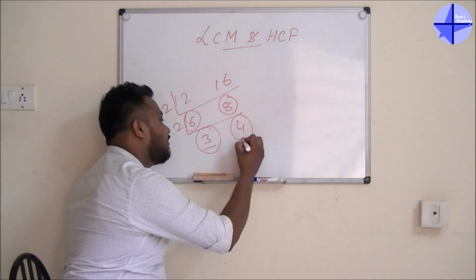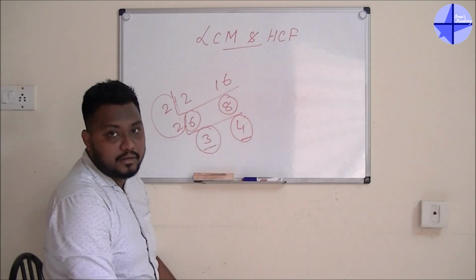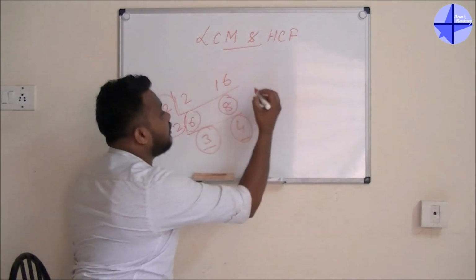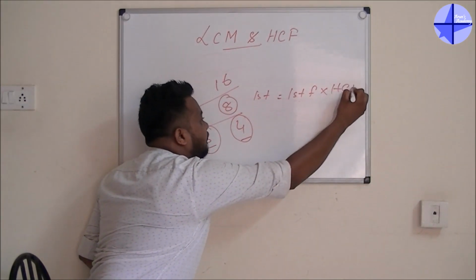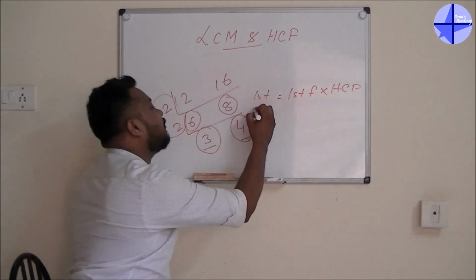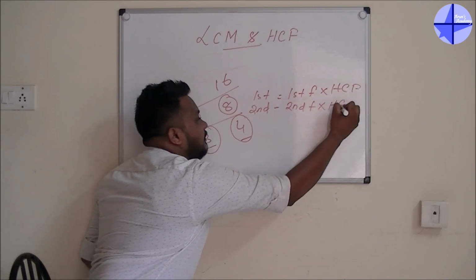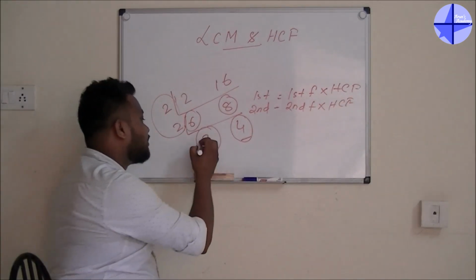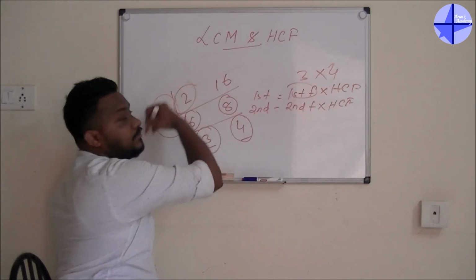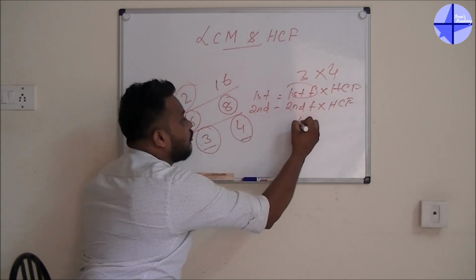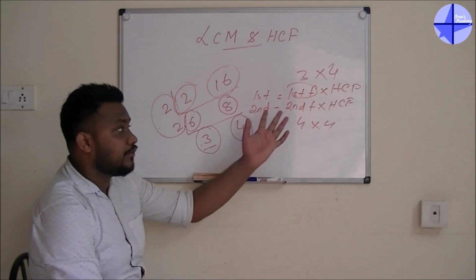They will give you the factors of LCM and the HCF, and they will ask you to find the numbers. How to find the numbers? The first number is the first factor into the HCF. The second one is the second factor into the HCF. What is the first factor? 3. 3 into the HCF, 4, is 12. Next, second factor, 4. 4 into 4, 16. Okay, so this is your first formula.